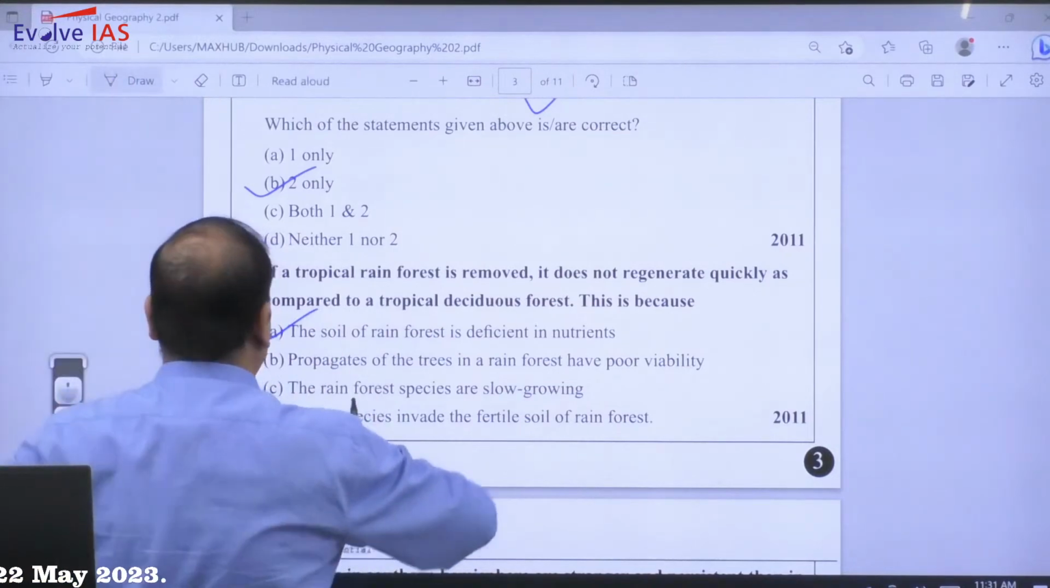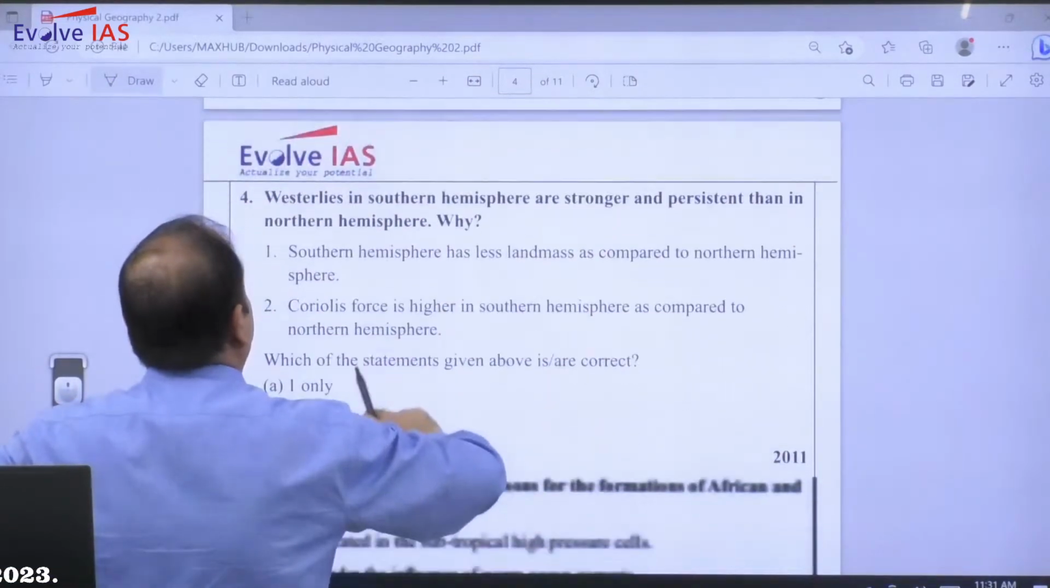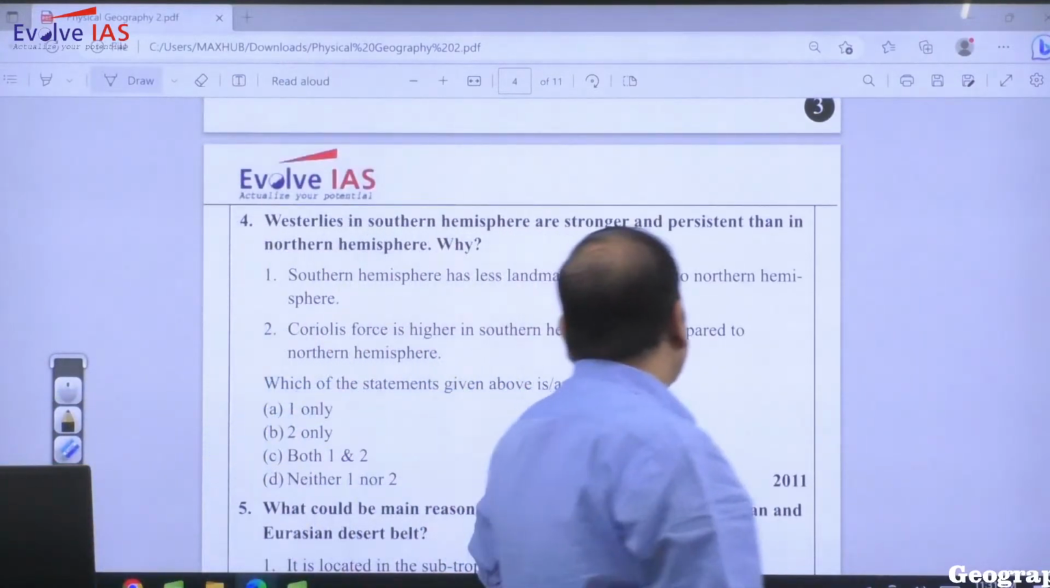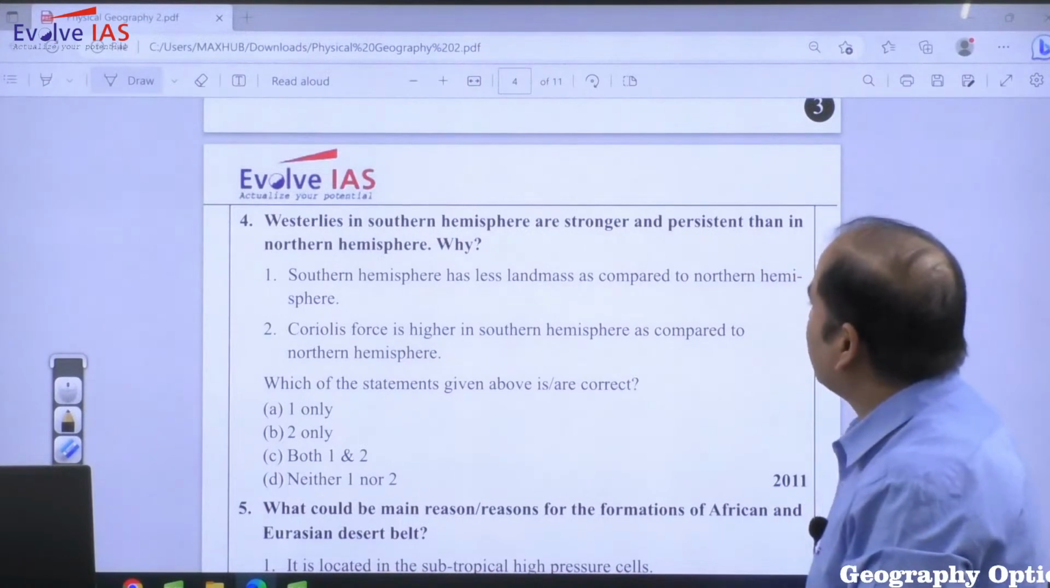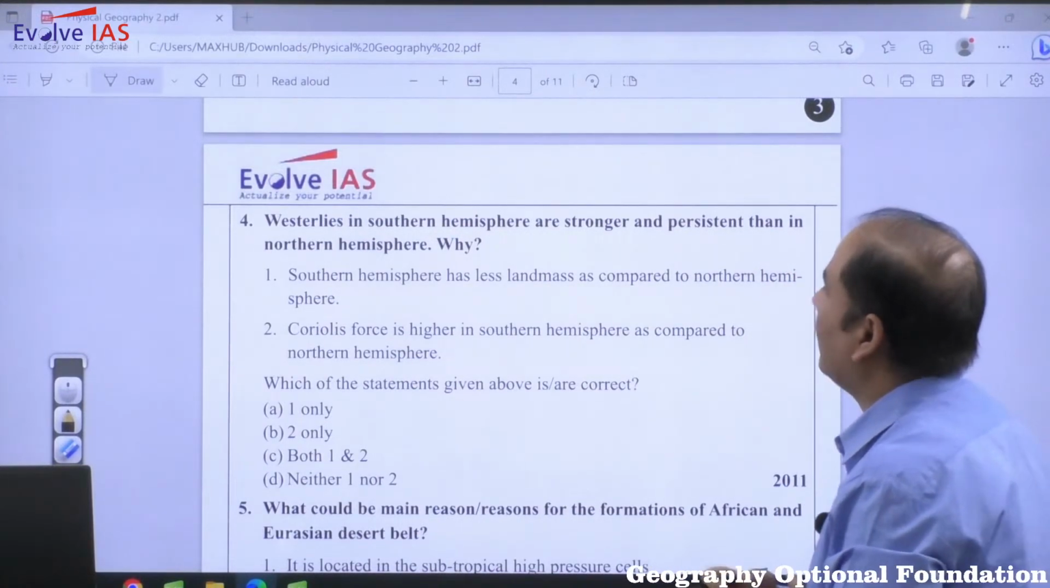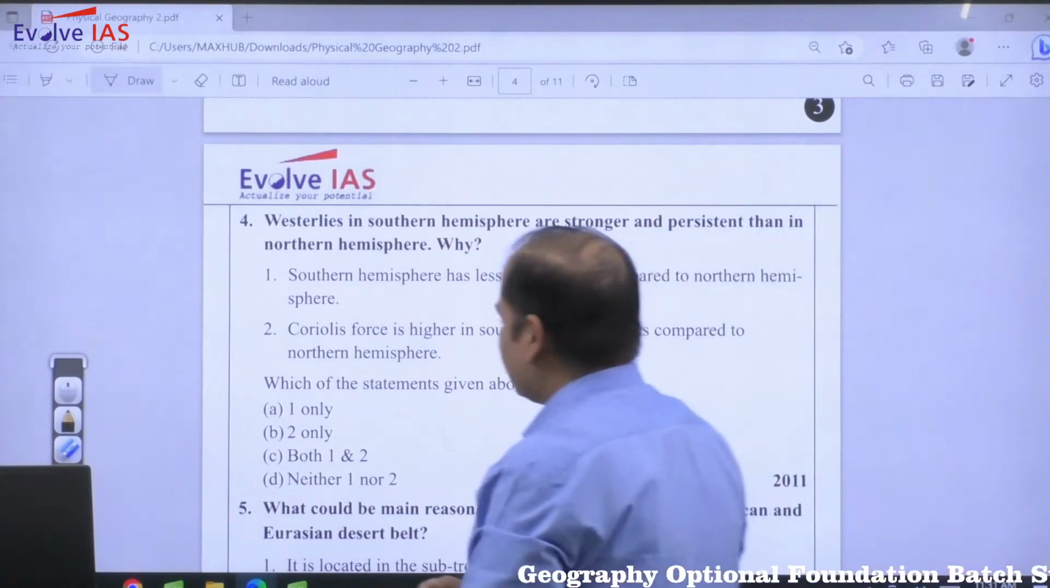Alright, moving to the next question. One of the questions that has been asked in 2011: Westerlies in the southern hemisphere are stronger and more persistent than in the northern hemisphere. Why? This question is associated with the wind.